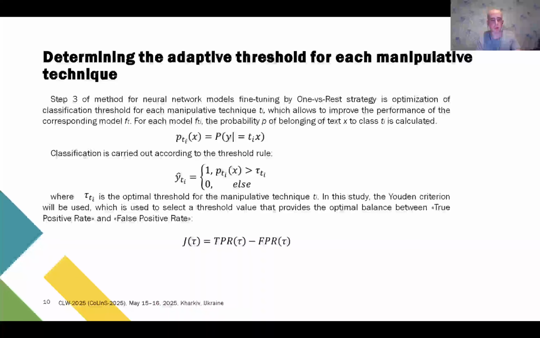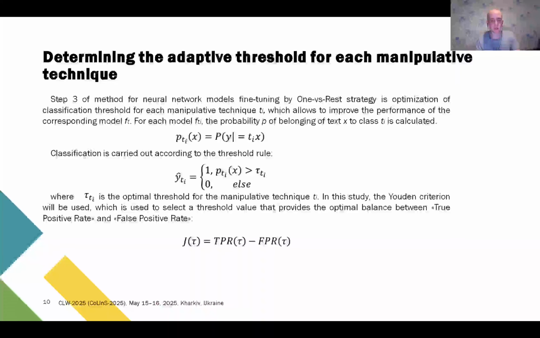This slide describes step 3 of the fine-tuning process, the threshold optimization for each manipulation technique. Each model calculates the probability that a given text belongs to a specific technique class. Based on that probability, the model decides whether to classify the text as containing that manipulation or not. The classification decision is made using a threshold. If the probability is above the threshold, the text is labeled as containing the manipulation, otherwise it's not.